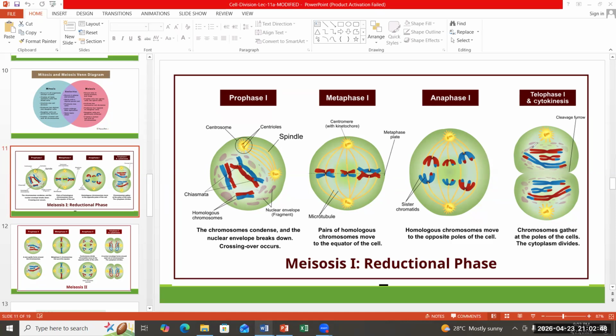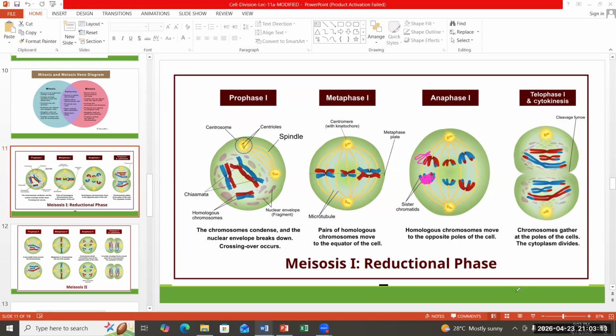What if one extra pair moves to this side and this chromosome is removed? On this side there is one less chromosome, on the other side there is one extra chromosome. This kind of error is called non-disjunction.